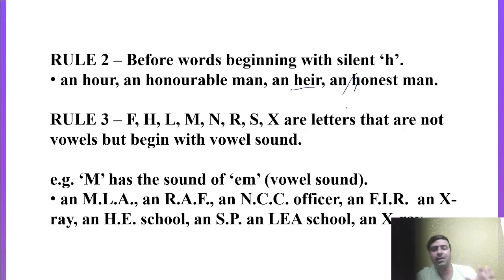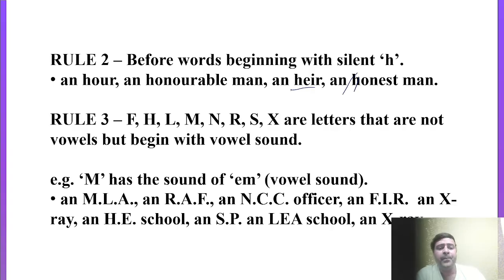So the right pronunciation is 'onest', it's not 'honest', right? So we can't pronounce that particular H sound over here. You have to simply keep that particular letter H silent. So an honor, an honorable, these are H family words actually. Rule number 3 is what? F, H, L, M, N, R, S, X are letters that are not vowels.